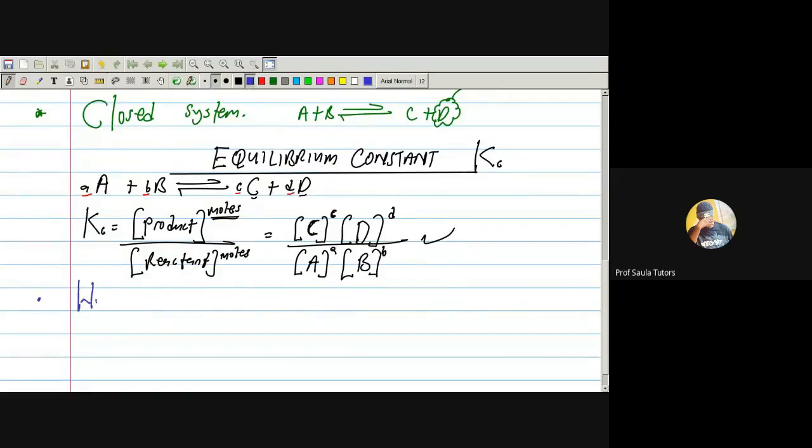Now, let me write it as a question. Write the expression for the equilibrium constant.